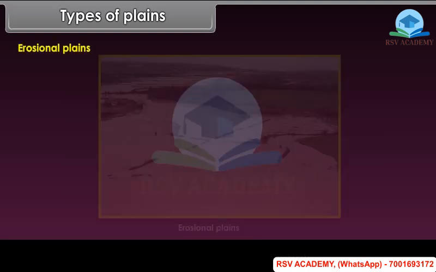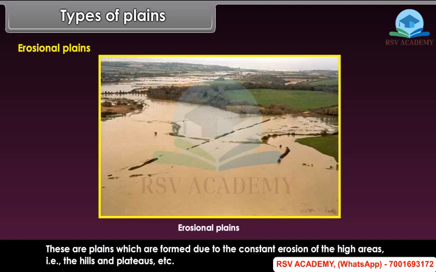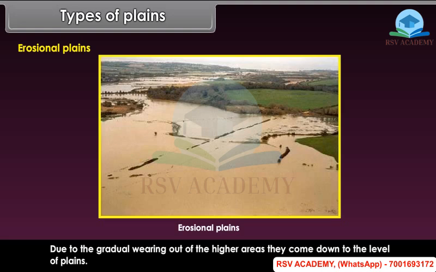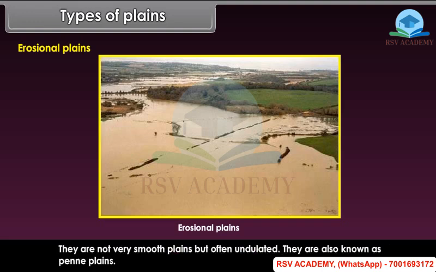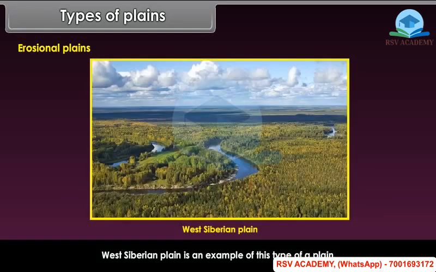Erosional plains. These are plains which are formed due to the constant erosion of the high areas, that is, the hills and plateaus, etc. Due to gradual wearing out of the higher areas, they come down to the level of plains. They are not very smooth plains, but often undulated. They are also known as Penne plains. West Siberian plain is an example of this type of a plain.